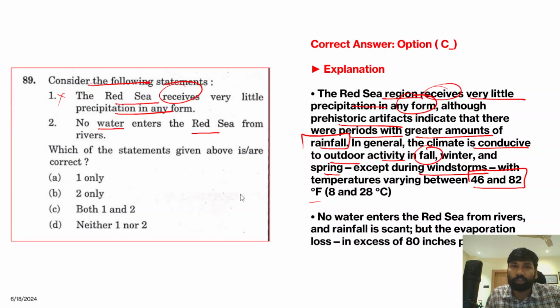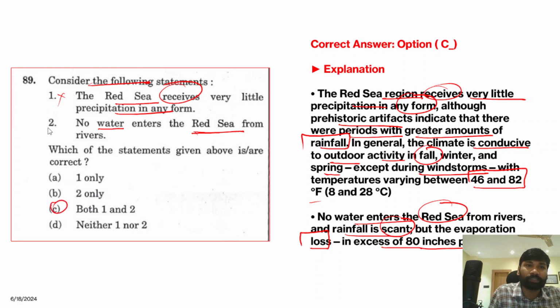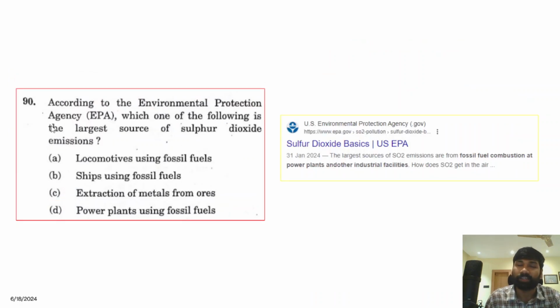Now, no water enters the Red Sea from rivers. Rainfall is very scant, and the evaporation loss is in excess of 80 inches per year. So the correct answer for this question is option C. Both 1 and 2 are correct statements because no water enters the Red Sea from any rivers.